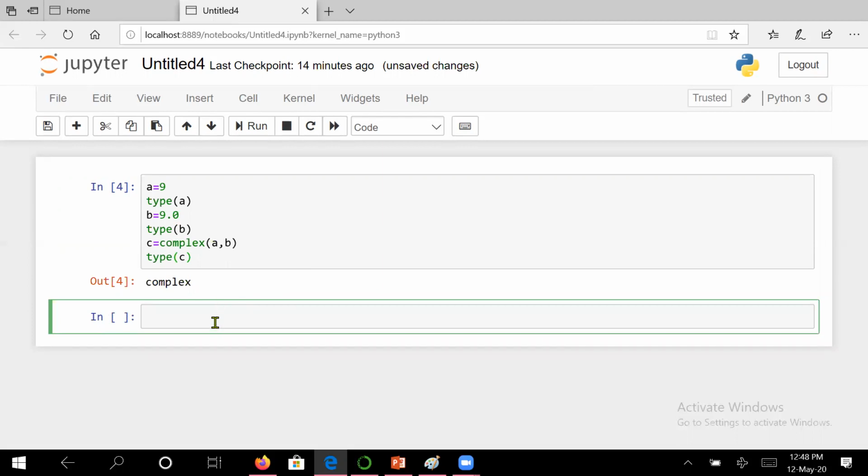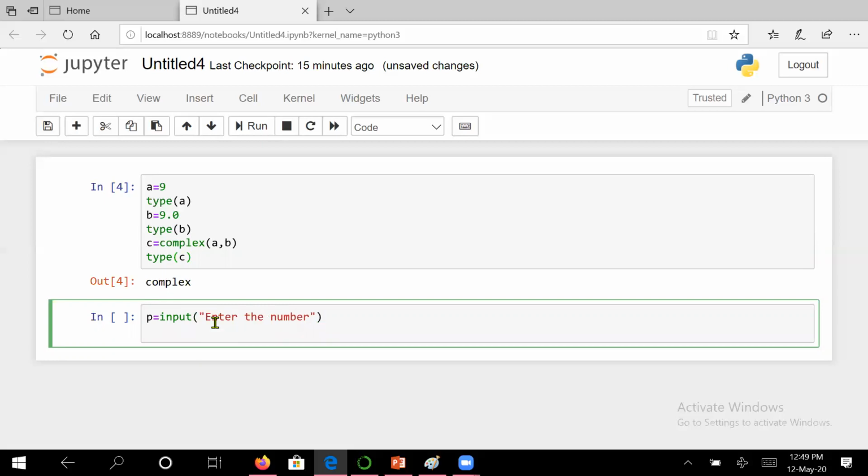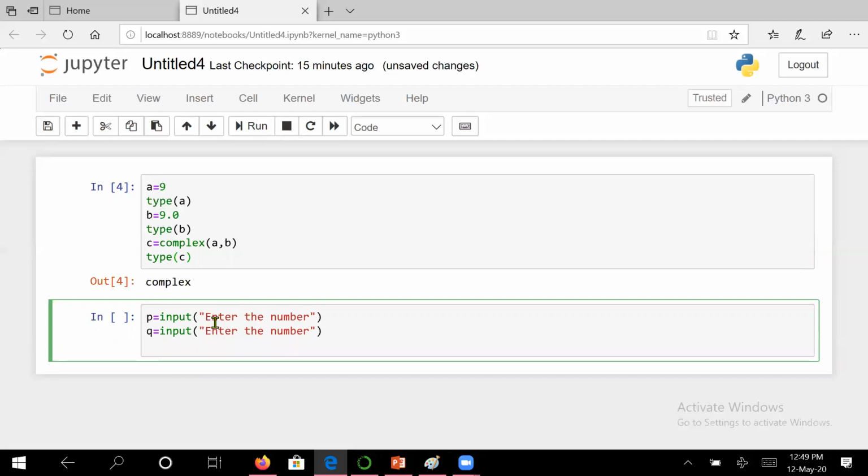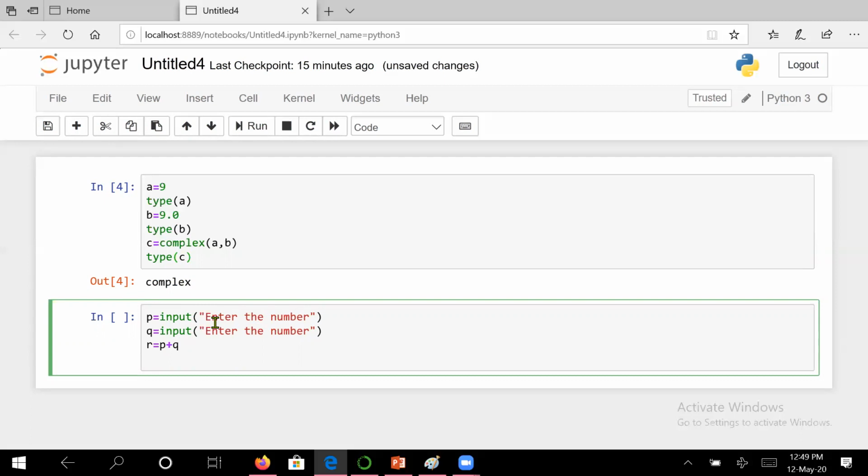Now let us take another example. Suppose I take P is equal to input, enter the number. This way you can take the number from the user. Suppose Q is equal to input, enter the number. Then we are doing the addition of that in some R variable, P plus Q. What do you think it should print? Any guesses?